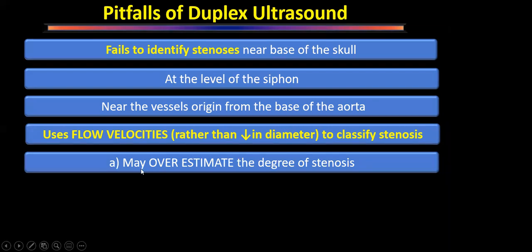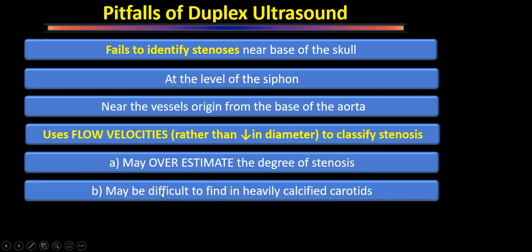So that is why sometimes degree of stenosis may be increased if there is some tortuosity which is giving rise to turbulence. So wherever there is turbulence, the Doppler will read it as a stenosis. That turbulence might be because of tortuosity or some other problems also. So that's why it may overestimate the degree of stenosis. It may be difficult to find in heavily calcified carotids because our Doppler beam will not pass. So in heavily calcified patients, the finding might be difficult.